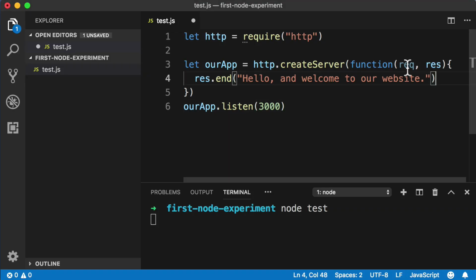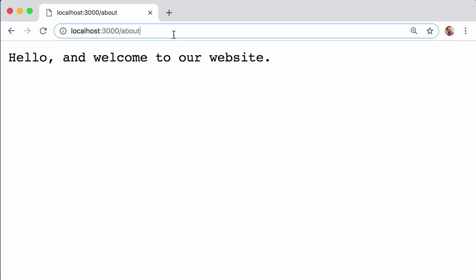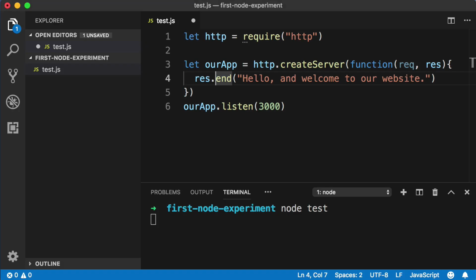And this is a great time to learn about the request object. Remember that every time the server receives an incoming request, it's going to run our function. Now, we've already leveraged the response object that gets passed into our function, right? We called response.end to send back this response. Well, now let's leverage the request object that gets passed into our function. The request object contains a bunch of information about the current incoming request. So if we want to be aware of which URL the user is trying to visit, all we need to do is dig into the request object. Let me show you what I mean.